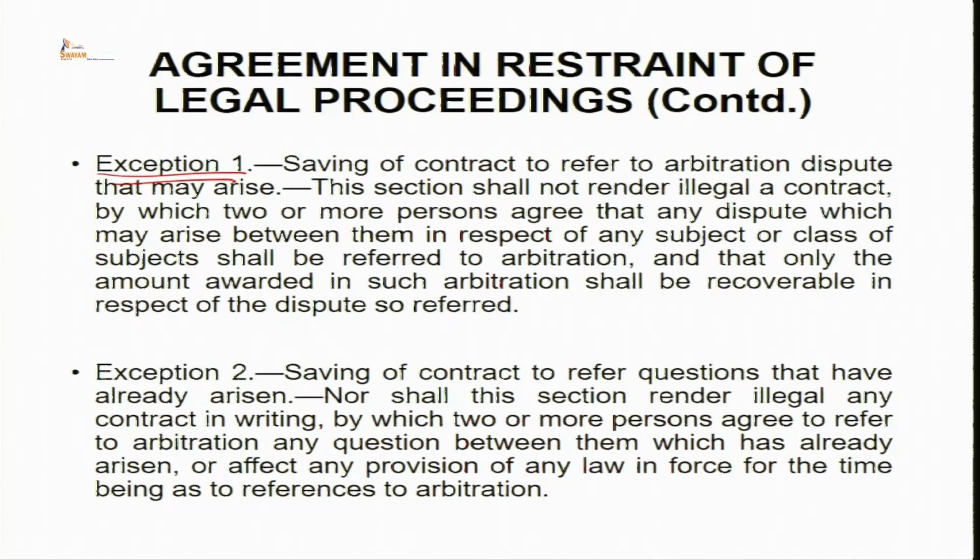Saving of contract to refer to arbitration dispute that may arise. This section shall not render illegal a contract by which two or more persons agree that any dispute which may arise between them in respect of any subject or class of subjects shall be referred to arbitration, and that only the amount awarded in such arbitration shall be recoverable in respect of the dispute so referred.